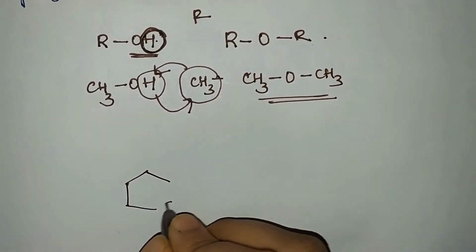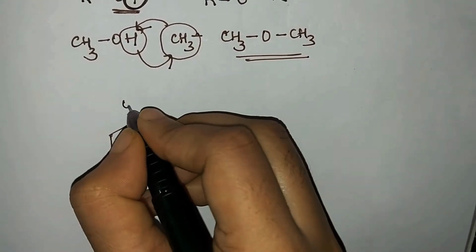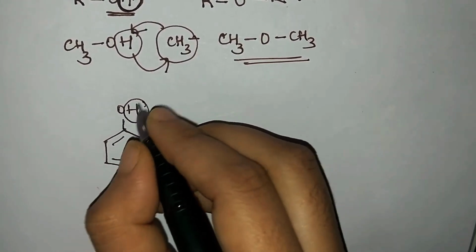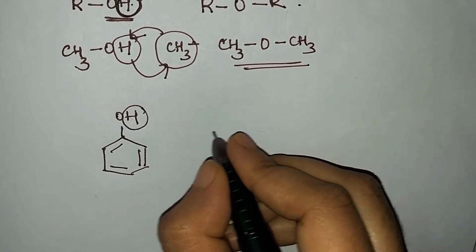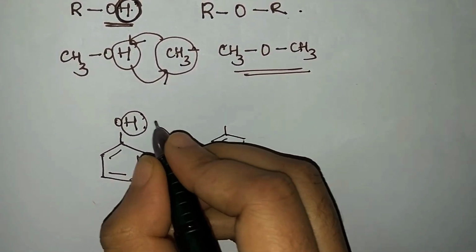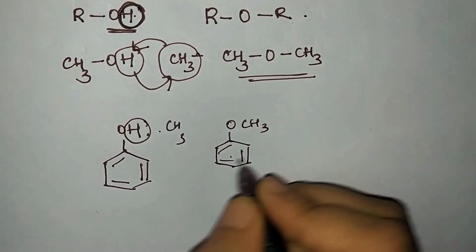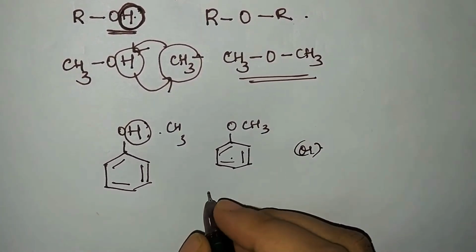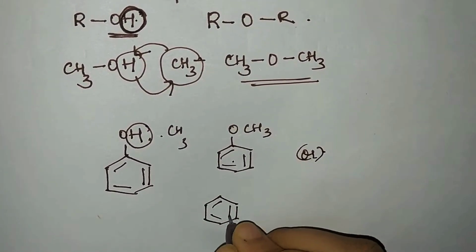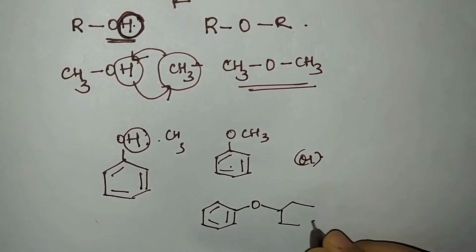Similarly, we'll take another example, that of phenol. So phenol is represented how? When one of the hydrogens of a benzene ring is replaced by which group? By the OH group. So it forms phenol. So the hydrogen of the hydroxyl group, if it is replaced by any alkyl or aryl group, we'll consider an aryl group here. We'll take a benzene ring. So this H is replaced by what? It is replaced by a CH3 group. So we'll write it as CH3. Or else you can even consider a benzene ring. Here you can consider a benzene ring, so one of the hydrogen atoms is replaced by the benzene ring.